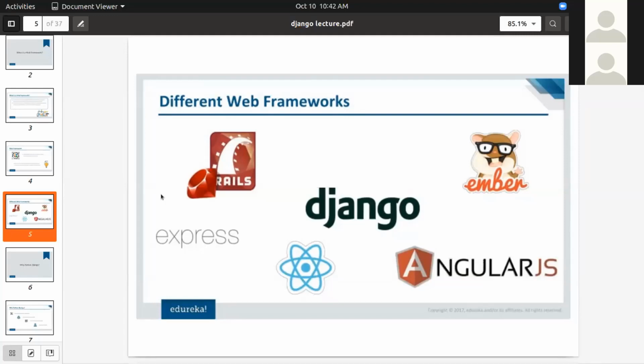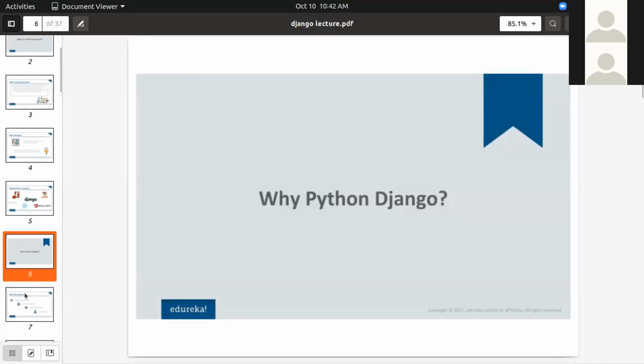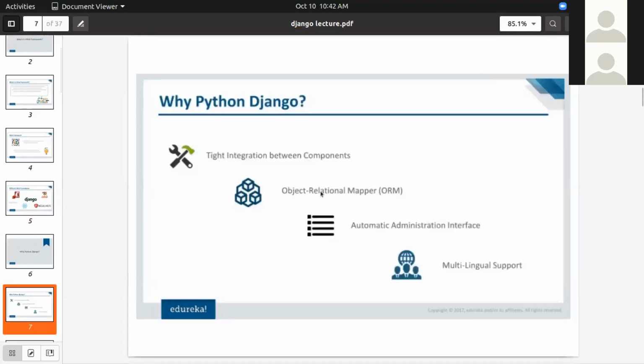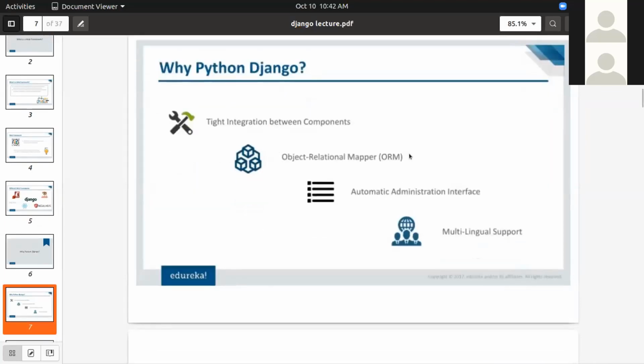So you don't know what is going on with the database. You write code in Python, and the queries are executed in the database automatically by Django with the help of ORM. That's the biggest advantage of Django.